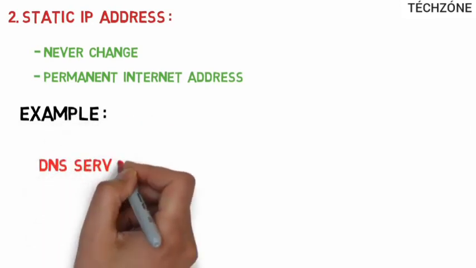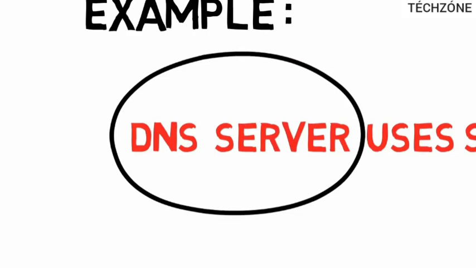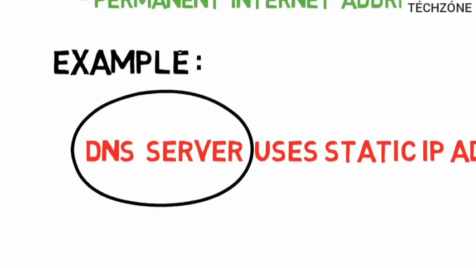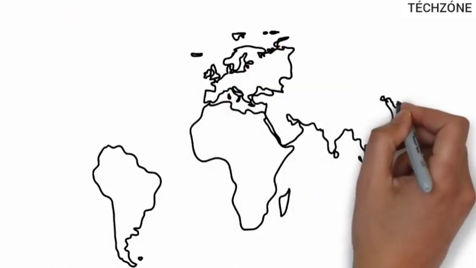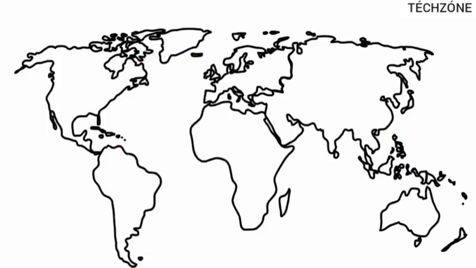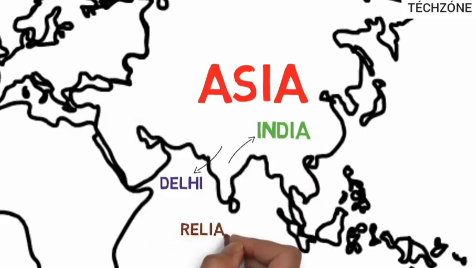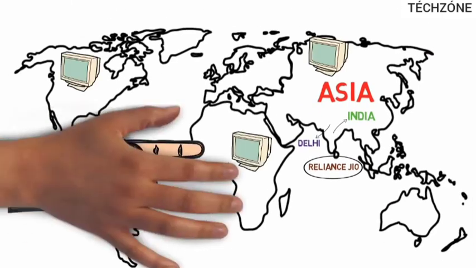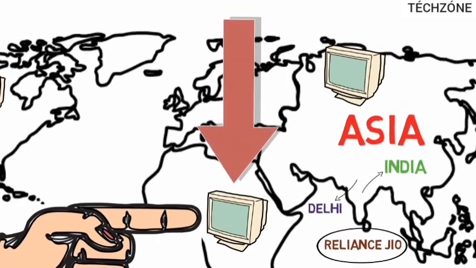Static IP addresses are used by DNS servers. What are DNS servers? Actually, these are computers that help you to open a website in your computer. Static IP addresses provide information such as the device is located in which continent, which country, which city, and which internet service provider provides the internet connection to that device. Once we know who is the internet service provider, we can trace the location of the device connected to the internet. Therefore, IP address allows billions of digital devices to be pinpointed.